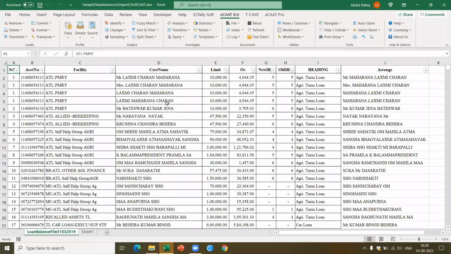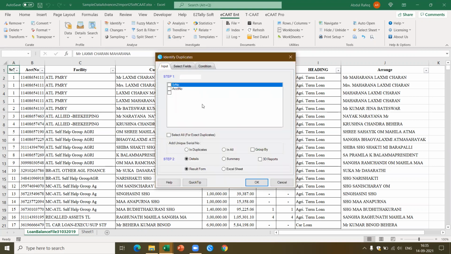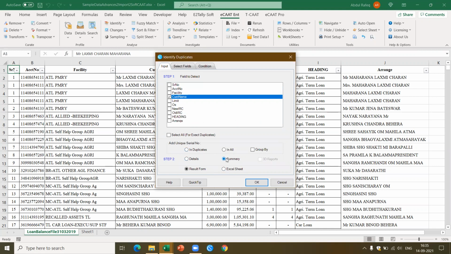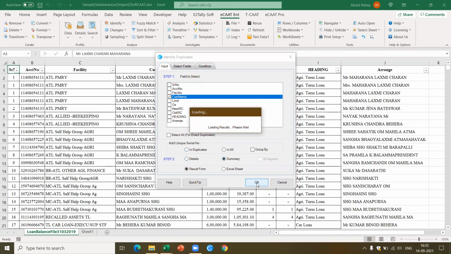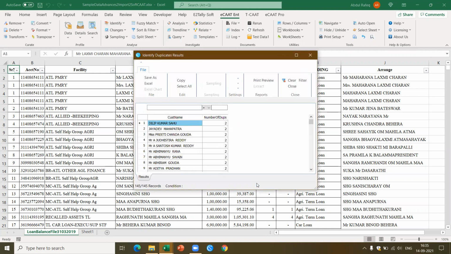Now let's say I would like to know, are there any duplicates? We already know there are duplicates here. I would like to know whether there are duplicates in the name. So I can just go to identify and say identify duplicates. I'll be able to find out whether there are duplicates in the customer name. I can get a result based on the details or a summary. I want the summary. If I say okay, now this should be able to tell me for each of the customers how many times the loan has been given.